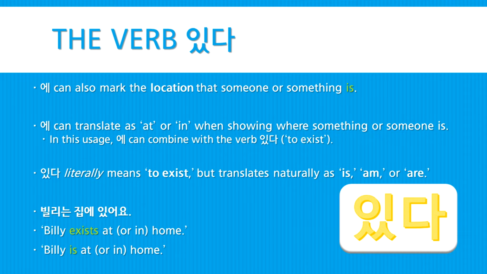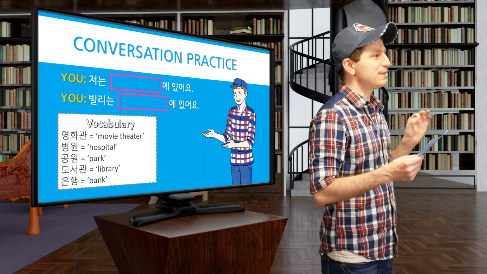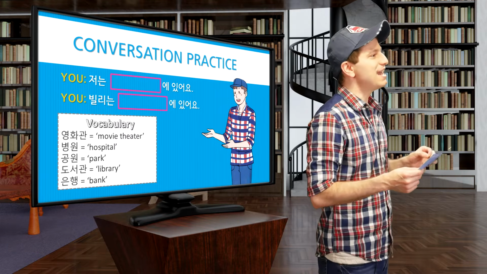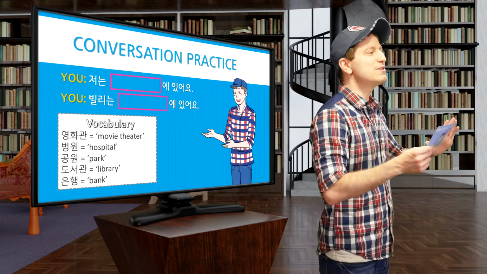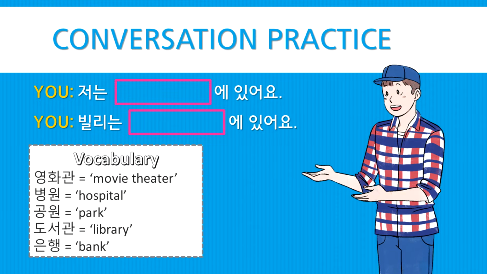So literally, 있다 means to exist. But in this way, with the particle 에, it translates naturally as "is" or "am" or "are," for example. So let's do another quick conversation practice using this verb 있다. I want you to try to make both of these sentences using any of the vocabulary words in the box. I recommend pausing the video to give yourself a few minutes to try this out yourself.